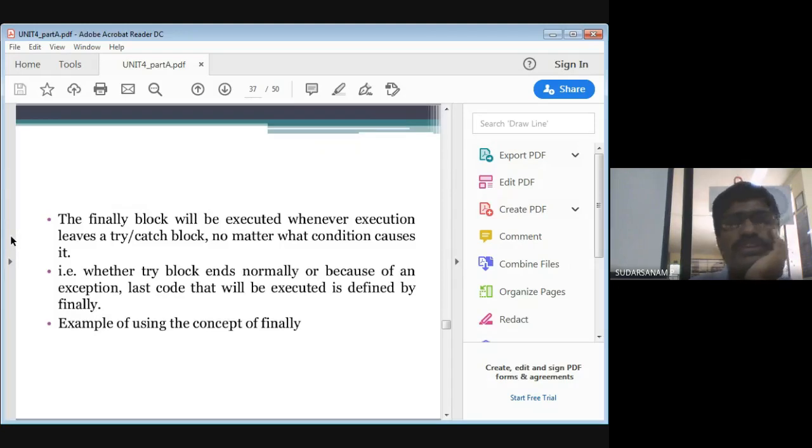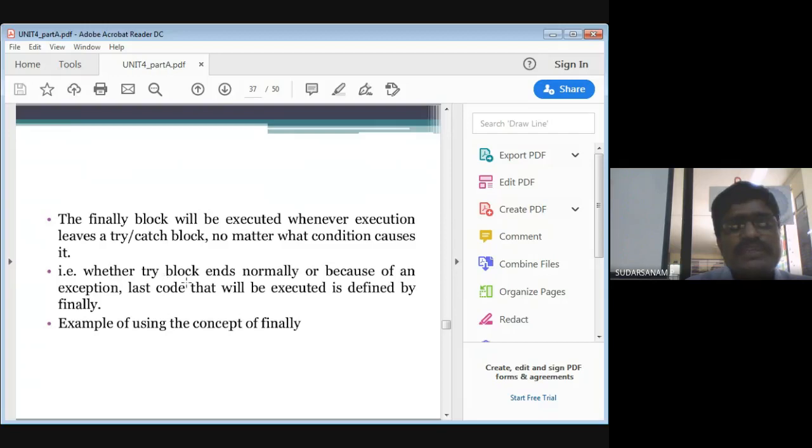Before going to the program, there are another three statements. Let us see them one by one. The finally block will be executed whenever the execution leaves a try or catch block, no matter what conditions cause it. Whether it executes try and catch or only try, it does not matter for the finally statement. Once both are finished, or one is finished, the finally statement will be executed. That is the first statement.